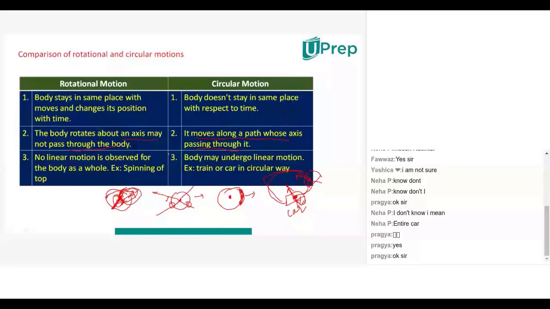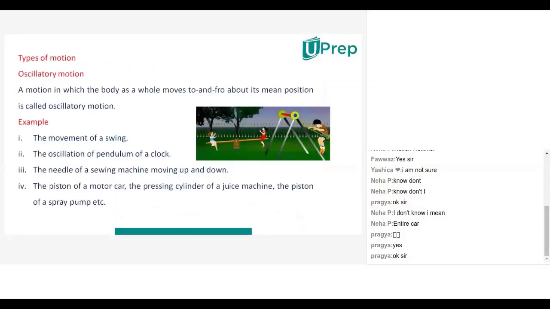That is what is written here: the body rotates about an axis that may not pass through the body. That means the axis is not passing through that body. But in the case of circular motion, the axis will also move in a circular way, staying within the body itself. With the body itself, the axis also will move. Have you got it? Think about it, and I will clarify later after this. Okay, sir. I got it.